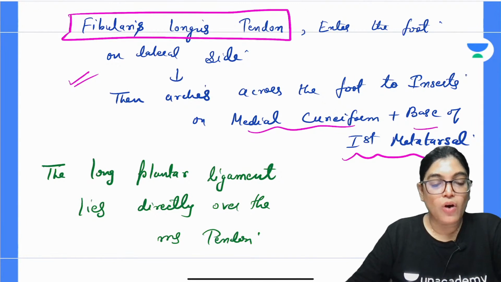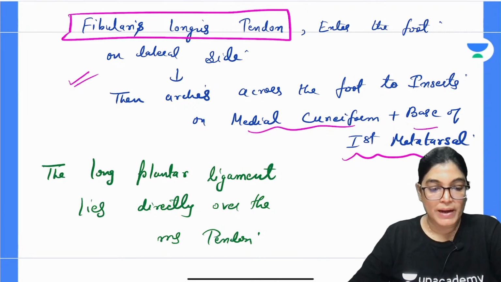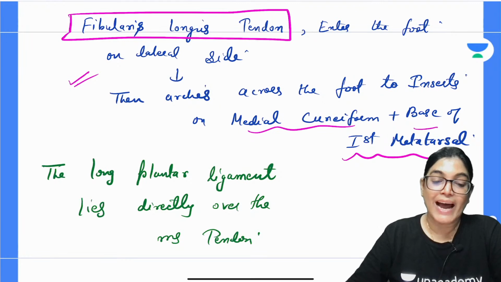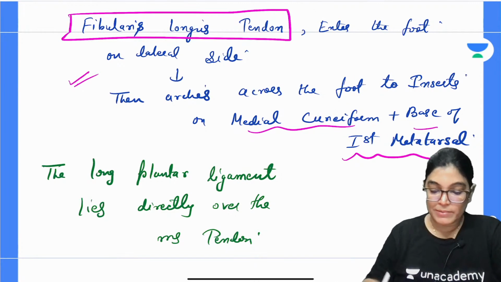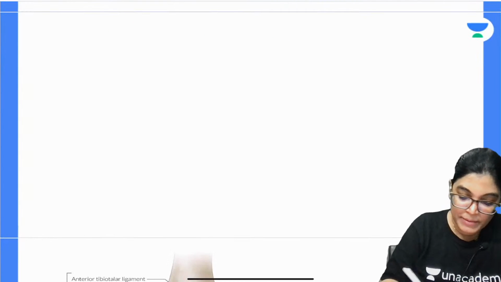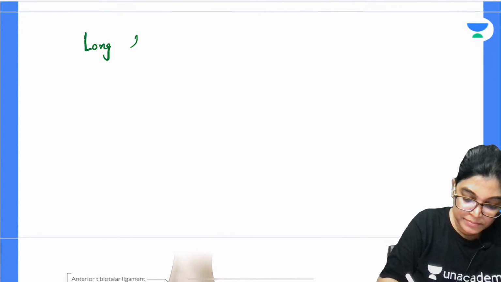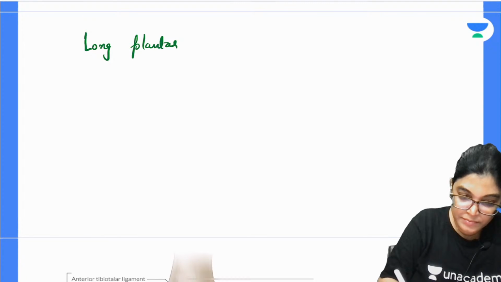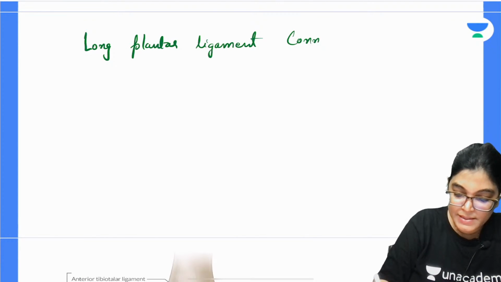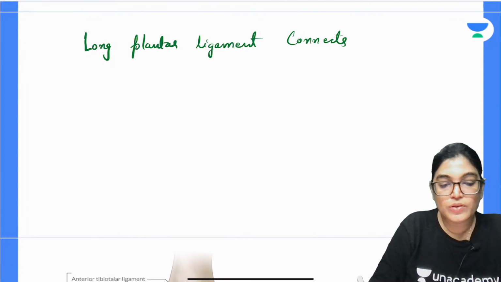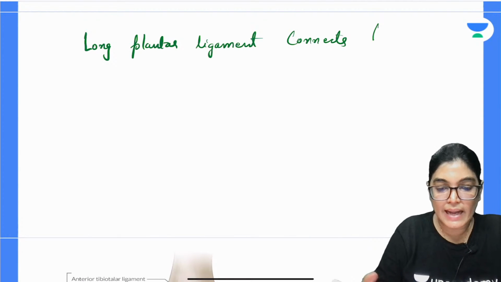Actually, the long plantar ligament connects the deeper aspect of the calcaneus bone, the cuboid bone, and the base of the lateral 3 metatarsals. So what is the whole course of the long plantar ligament? Write down: long plantar ligament connects the deeper structures.